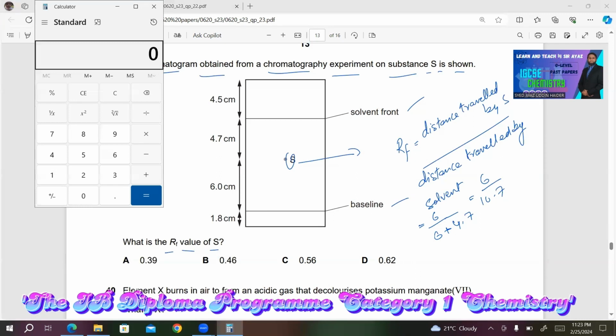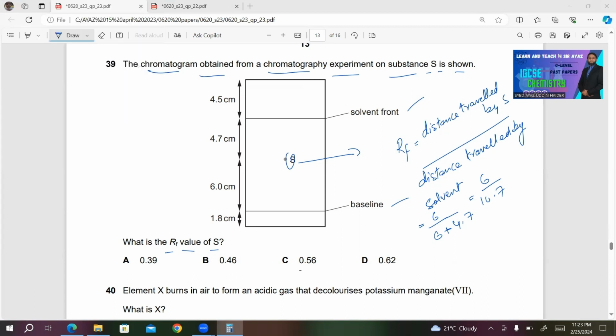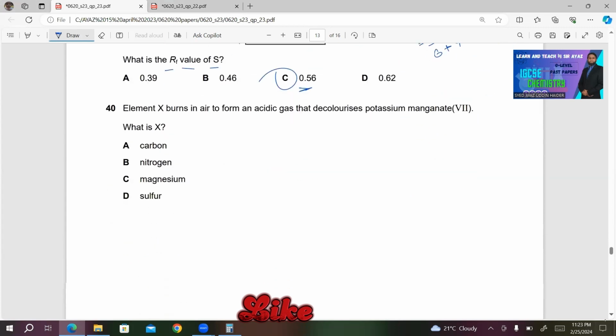So if you divide 6 by 10.7, we will get 0.56. So C must be the right answer for this question.